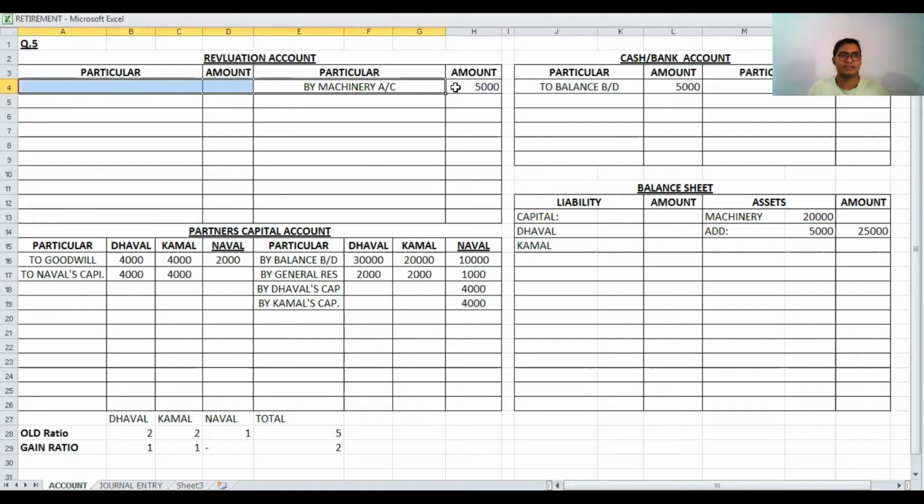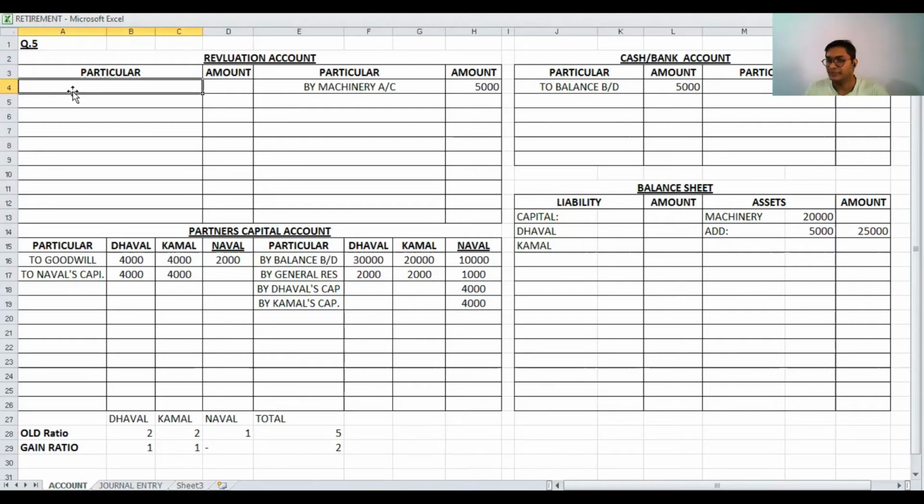In revaluation account, credit side by machinery account for 5,000 rupees. Here you have to understand that if assets increase, then revaluation account is credit. If assets decrease, revaluation account debit. That you all have studied in chapter 4 as well as chapter 5.